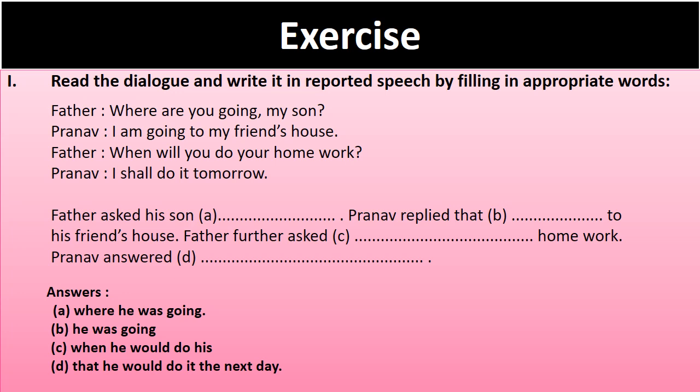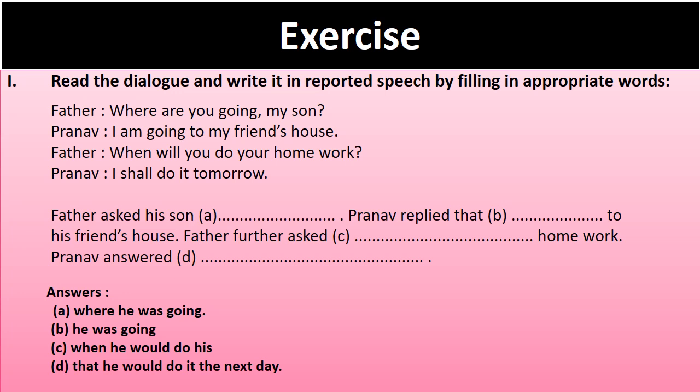Next, father further asked. Now what did father ask again? When will you do your homework? Dash, and in the end homework is written. So what are we going to fill here? When, of course W should be small. In when, now you will change into he and will change into would, and the position of subject and helping verb will change. When he would do his. Now homework is already written here, so we need not repeat that word again.